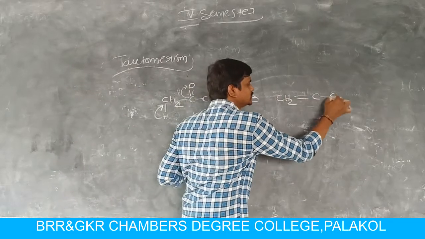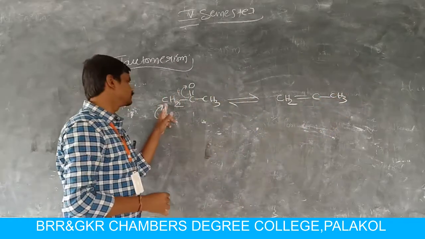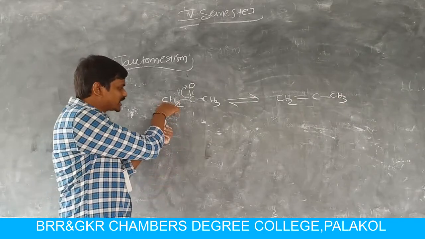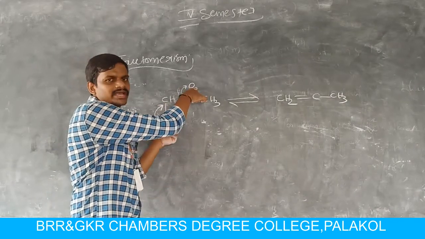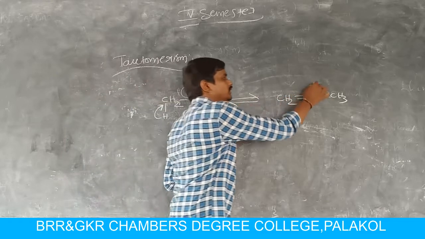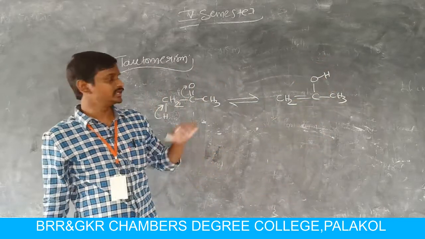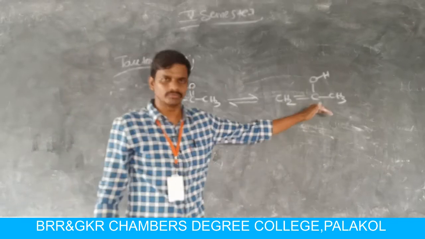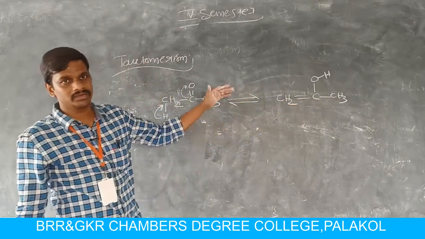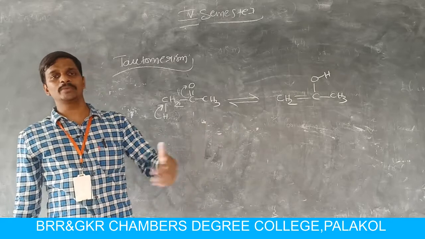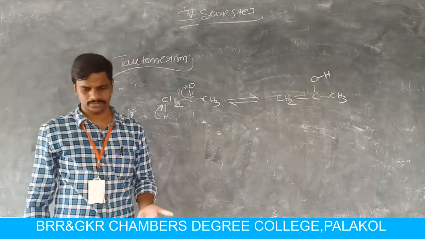CH2 double bond C CH3, and the hydrogen migrates from this carbon atom to the oxygen, which carries a negative charge, so that the hydrogen is bonded to the oxygen atom. Here it is the keto form and this is the enol form. This is an example, but we are discussing the tautomerism concept in nitrohydrocarbons.